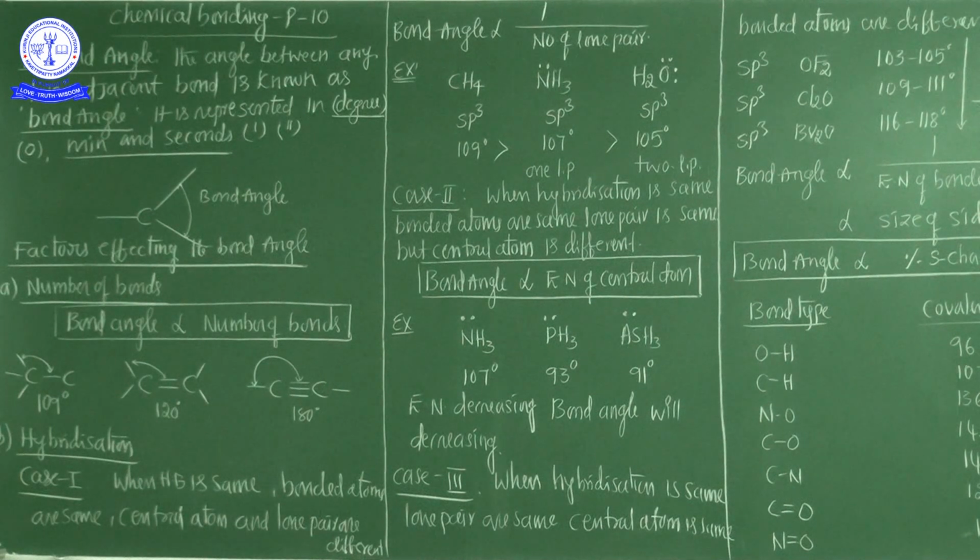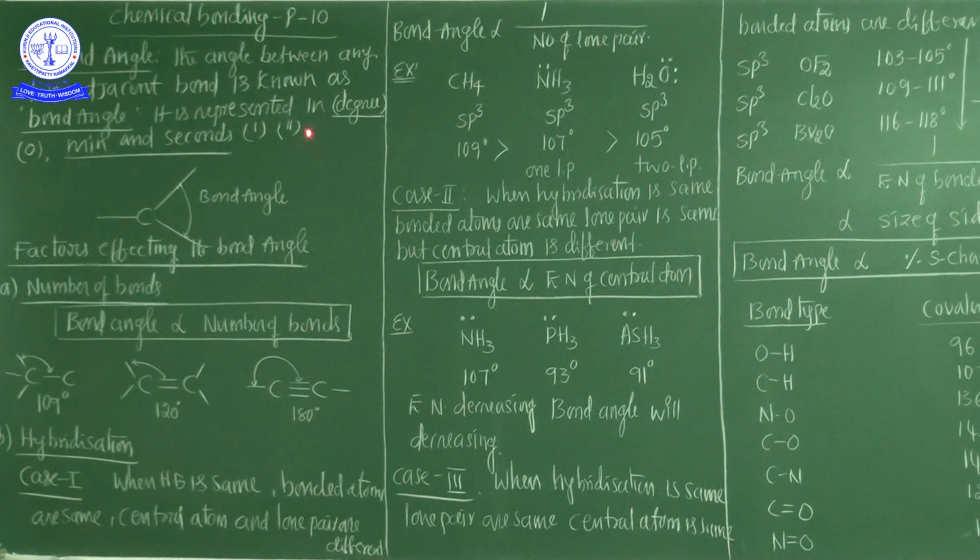So what is the meaning of the bond angle? The angle between any two adjacent bonds is known as the bond angle. So the angle in between the two bonds is generally called the bond angle.